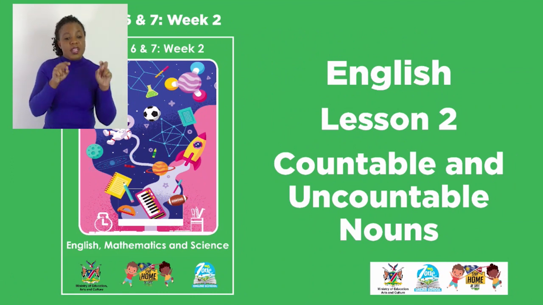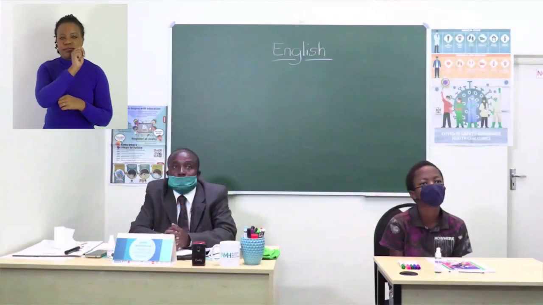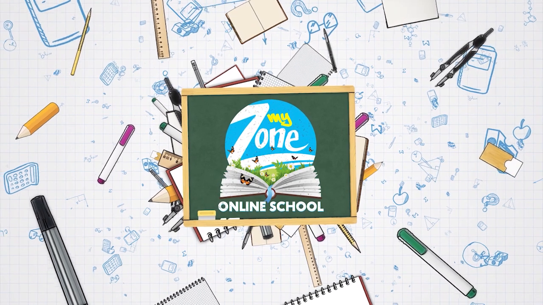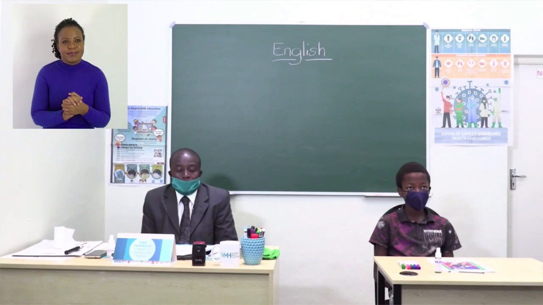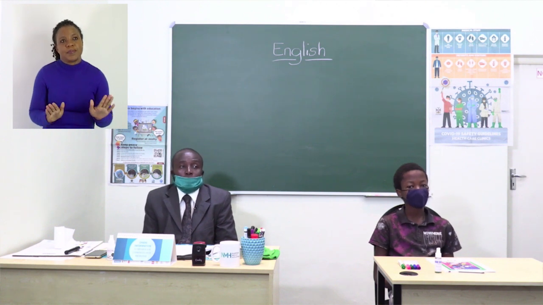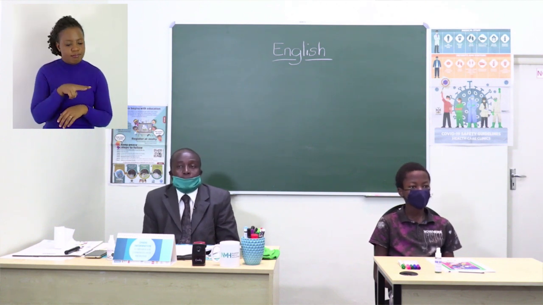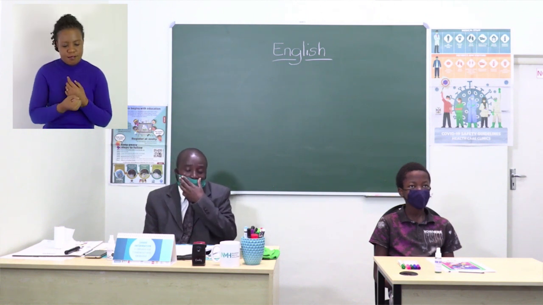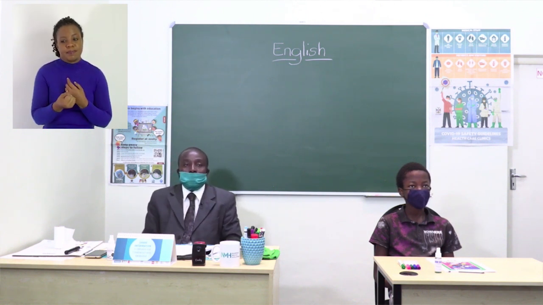Today's lesson is on countable and uncountable nouns. Right, boys and girls, I would like you to look around wherever you are and try to identify some object or anything that you are seeing around.